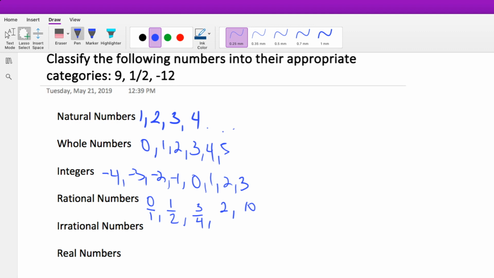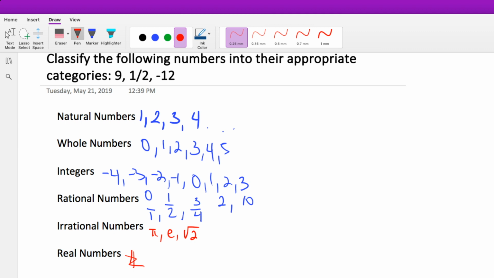Now let me move this a little bit so it's not in the way of the irrational numbers. That was not the best, but it's okay. There we go. Irrational numbers, what are these? These are numbers that we cannot write as a ratio, such as pi, e, square root of 2. Like I said, if you want a more in-depth explanation, just watch the previous video, it'll go over all of that. And then real numbers are all of the above. So all the numbers that we listed above.